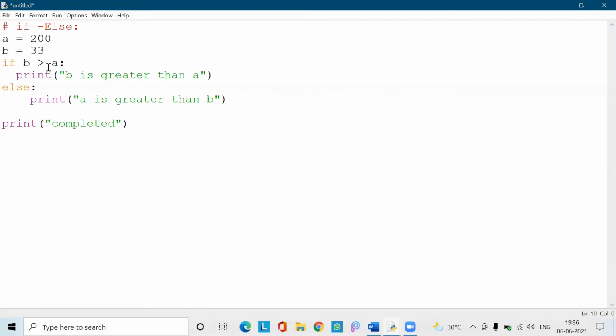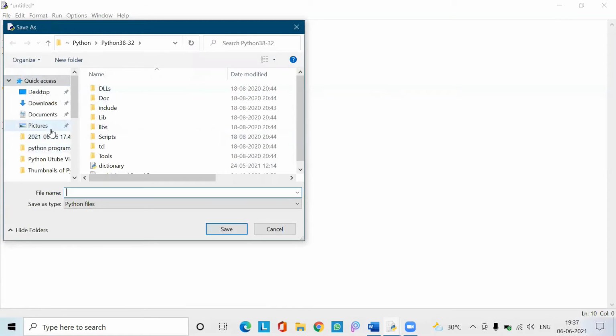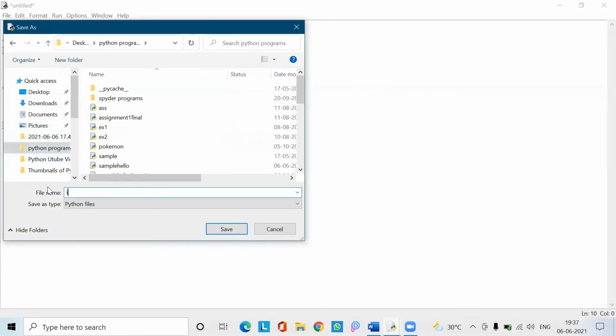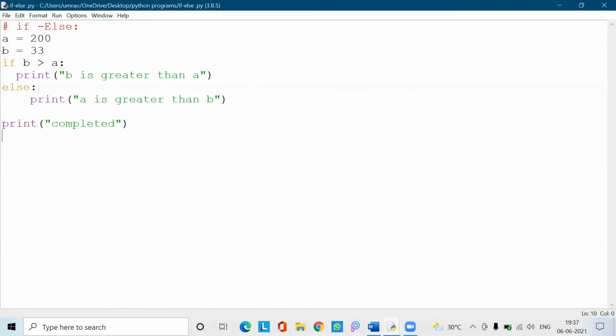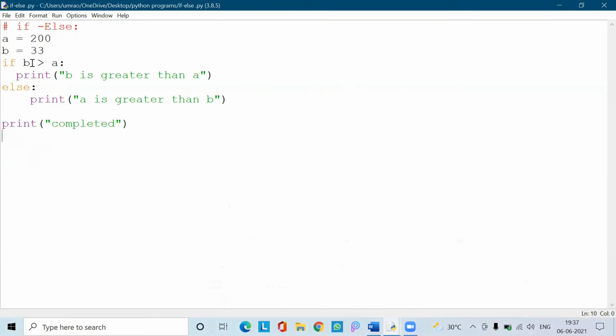It is false. Then the cursor obviously goes to the else part, and whatever statements are in the else part get executed. So let us save this as if else dot py and press F5. It has given me that A is greater than B. That is, it has given me the statement which is in the else part, because B value 33 is less than 200, in the sense that A is greater than B. So whatever statements are present in the else block got executed.